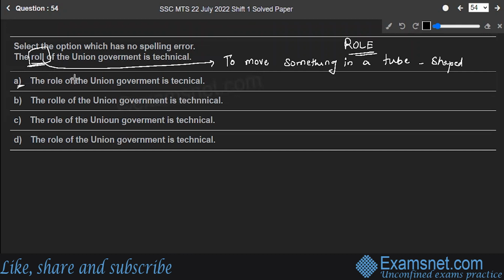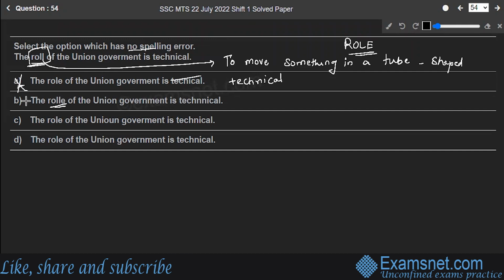Let's move to option A. The role of union government is technical. If I look at the spelling of technical, it is wrong over here. The spelling of technical is T-E-C-H-N-I-C-A-L. Except for this spelling, the whole sentence was correct. But we want the one which has no spelling error. So this is not our answer.